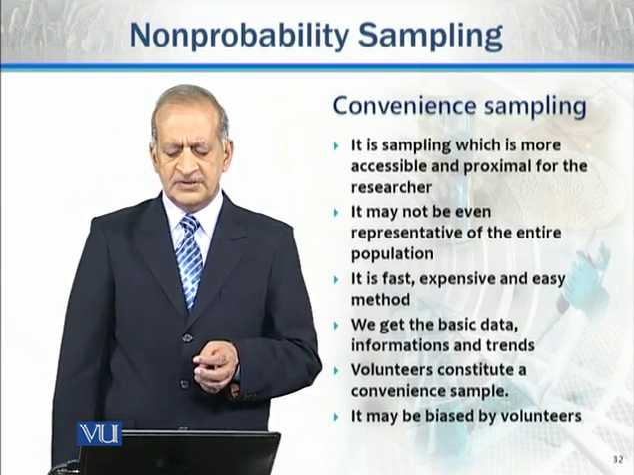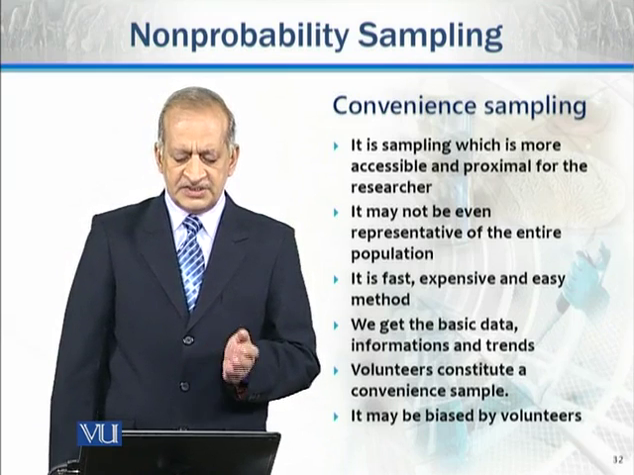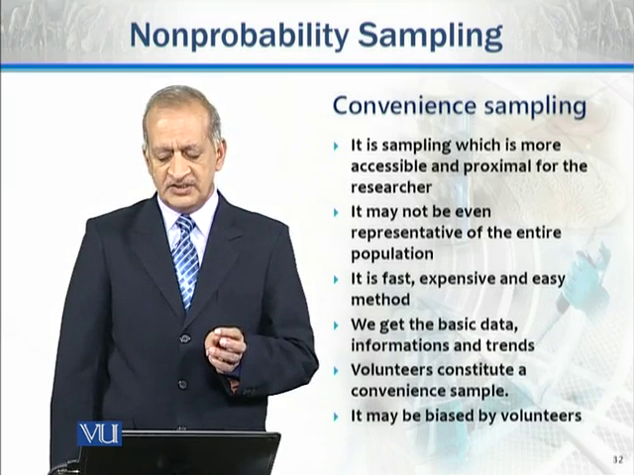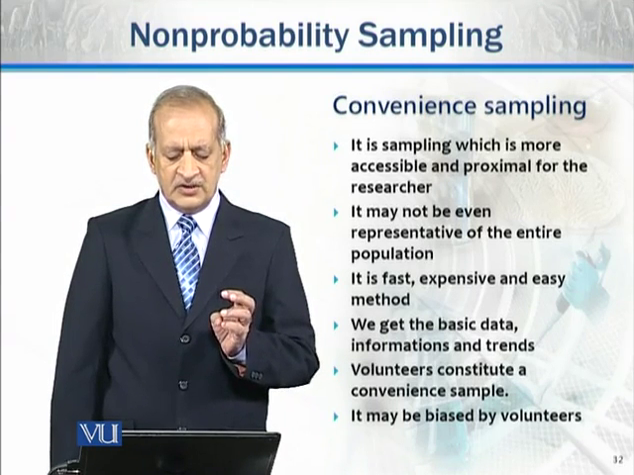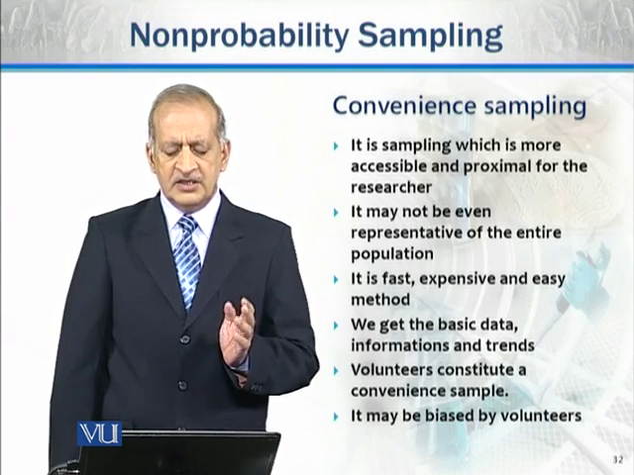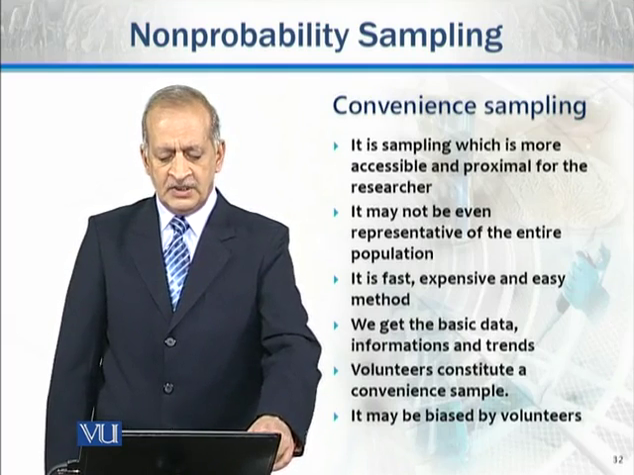Although it is a fast, inexpensive and easy method, we get basic data, information and trends as well. Volunteers constitute a convenience sample, and that is why it may be biased as well.